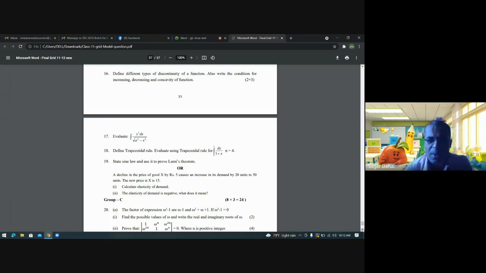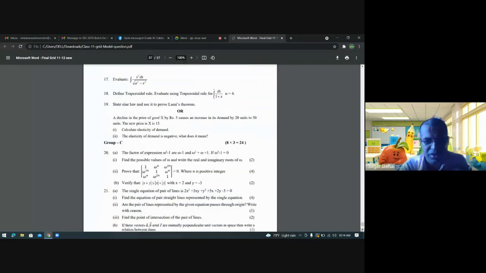Then in the option you have: a decline in the price of a good X by ₹5 causes an increase in its demand from 20 units to 50 units. The new price of X is 15. Calculate the elasticity of demand. Elasticity of demand is negative. What does it mean? Please just go through your book examples. It is also given there.